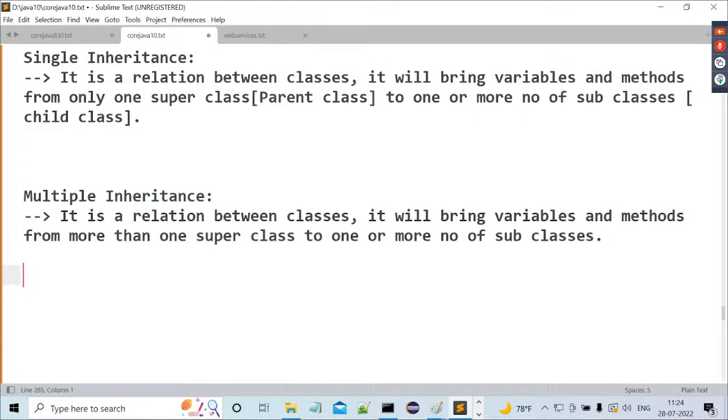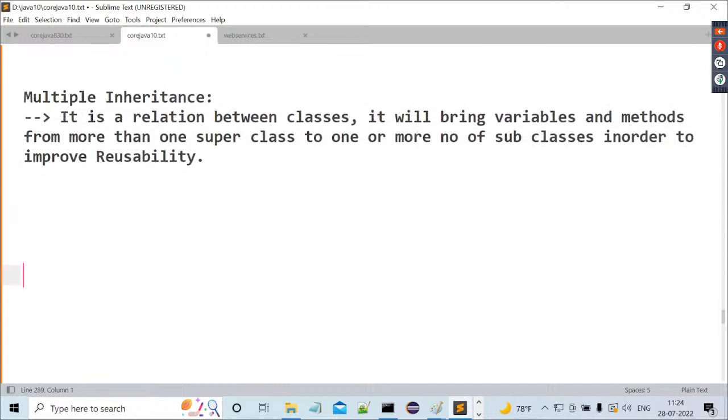How many superclasses do we have to take here? Is it only one superclass or more than one superclass? More than one superclass. If it is only one superclass, then that inheritance is single inheritance. If more than one superclass, then that is multiple inheritance. So the definition is: it is a relation between classes. It will bring variables and methods from more than one superclass to one or more subclasses in order to improve reusability. Now I want to show the same thing in a diagrammatic manner.